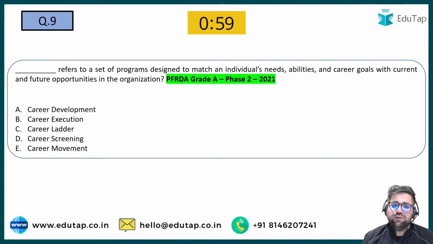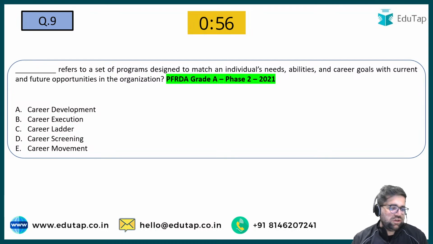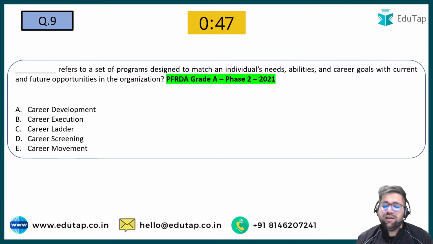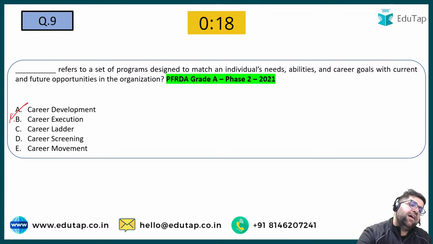Moving forward, my friend, to question number 9, which I have taken as a previous year question asked in PFRD grade A. Shubham Gupta, you are correctly saying that there are only two components of career path. Dash refers to the set of programs designed to match an individual's needs, abilities, and career goals with current and future opportunities in the organization. This is known as what? Yes, this is known as your career development. Definitely over here, the answer will be option number A.